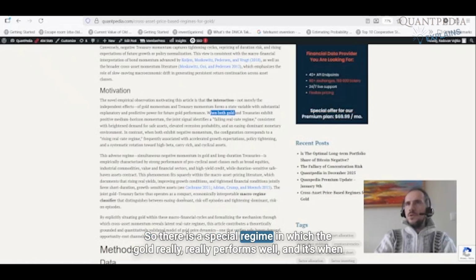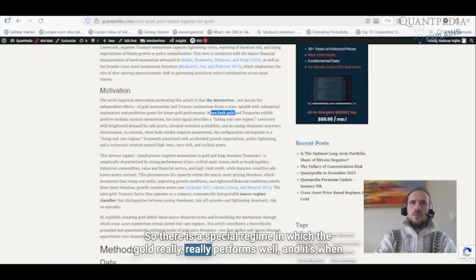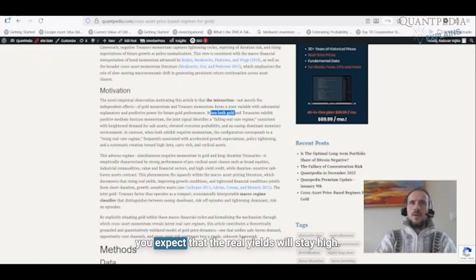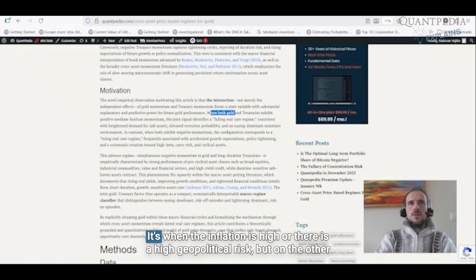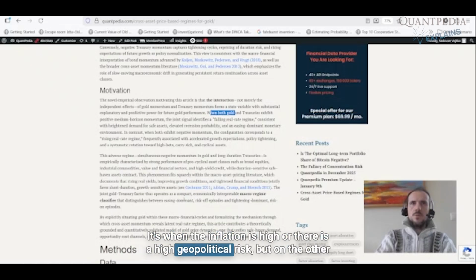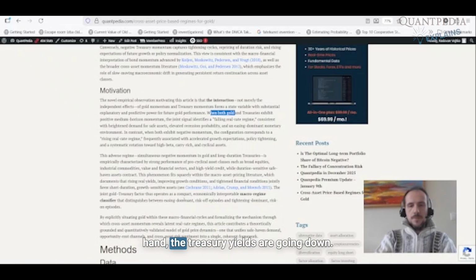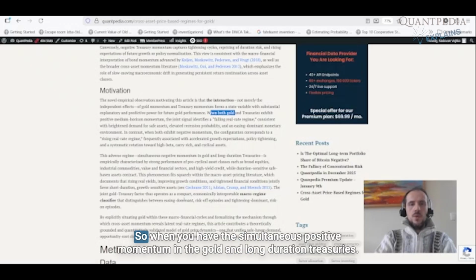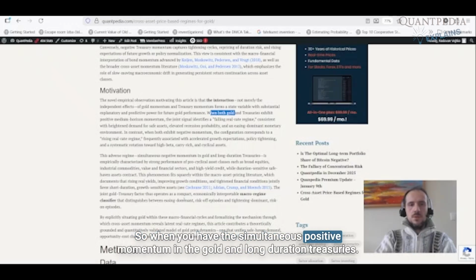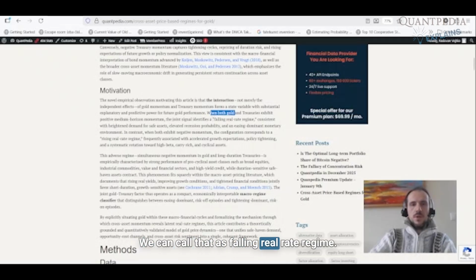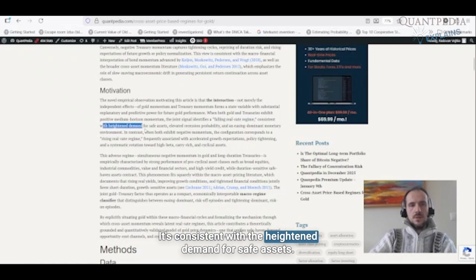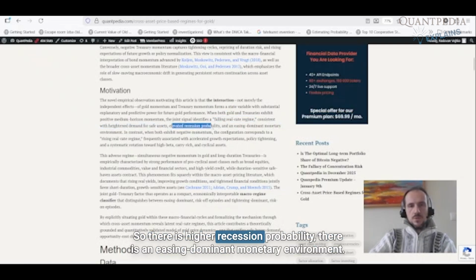There is a special regime in which the gold really performs well, and it's when you expect that the real yields will stay high. And when are the real yields staying high? It's when the inflation is high or there is a high geopolitical risk, but on the other hand the treasury yields are going down. So when you have the simultaneous positive momentum in the gold and long duration treasuries, this is the best regime. We can call that the falling real rate regime. It's consistent with the heightened demand for safe assets. So there is high recession probability, there is an easing dominant monetary environment.